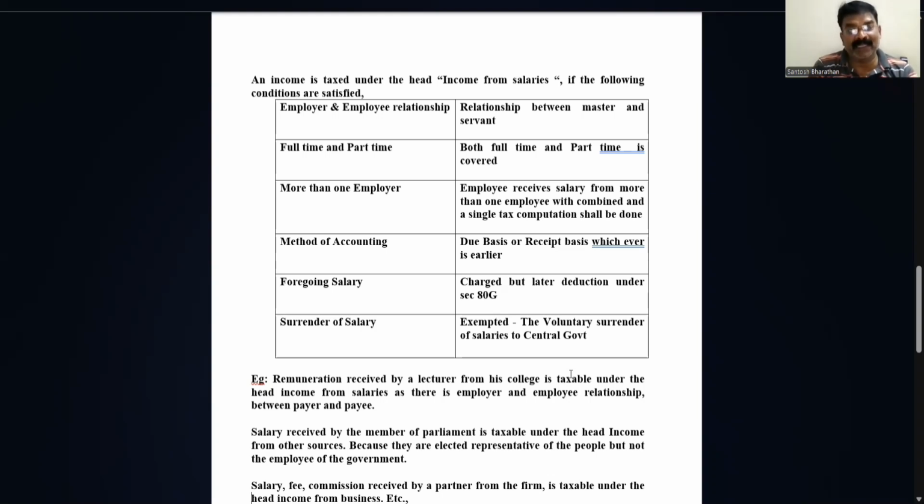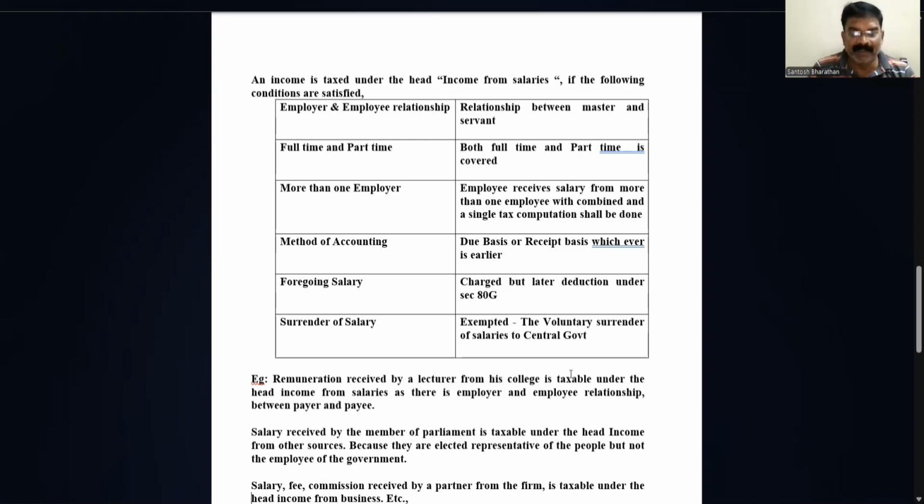A partner receiving salary from a partnership firm. It is again not treated as salary; it does not come under the head income from salaries. It is treated under the head income from business, profits and gains from business or profession. Why? Because again, there is no relation of employer and employee. He is a partner, even though we call that a partner salary. He is the owner. So there is no relation of employer and employee. Understood, children? So in salary, the most important thing is that there should be a relation of employer and employee.